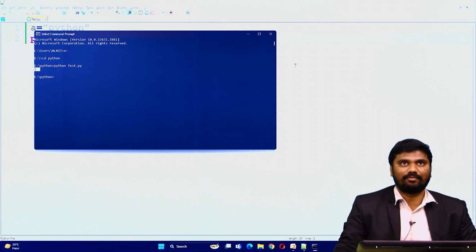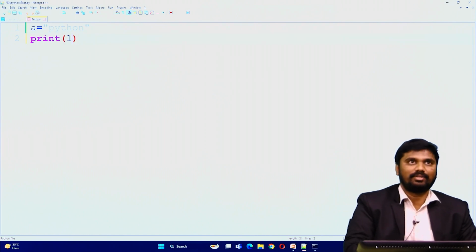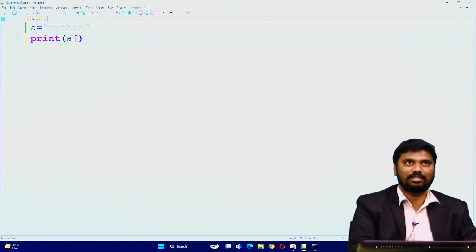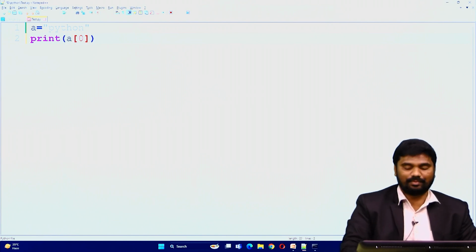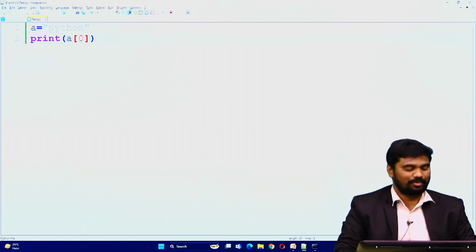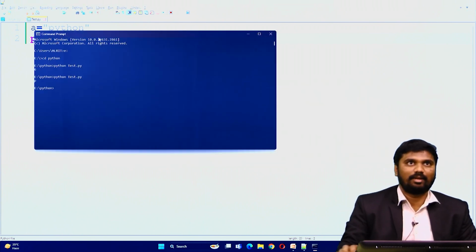Next, indexing. For example, here we have to access the character P individually. How can we access it? By using an index. So see, a of, that P character is present at which index number? 0. So a of 0. Okay, now I save this program once again and run it. See, we got P.